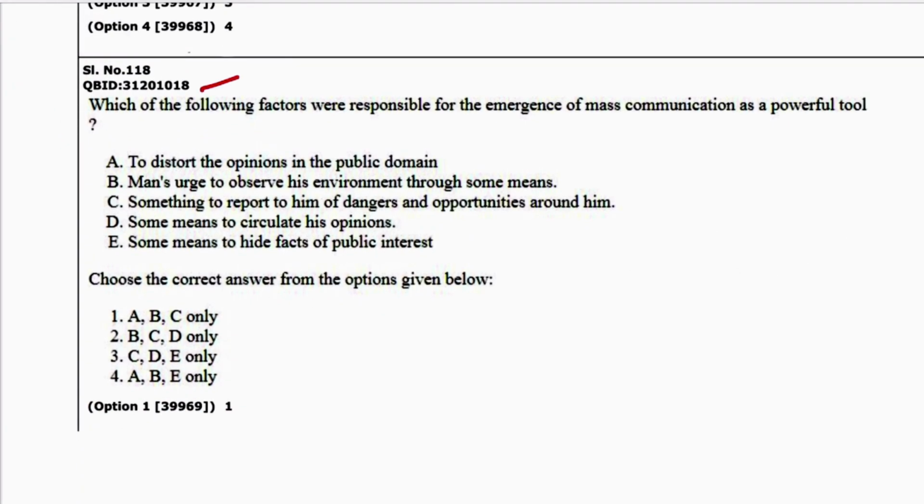Next is 18. Which of the following factors were responsible for emergence of mass communication as a powerful tool? To distort the opinion in public domain? No. Man urges to observe his environment through some means? Yes. Something to report him of danger, opportunities around him? Yes. Then some means to circulate his opinions? This is also correct. Some means to hide fact of public interest? ये नहीं है. So B, C and D. 2 is the answer.